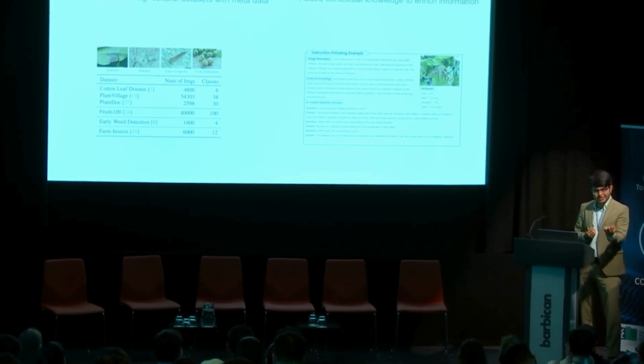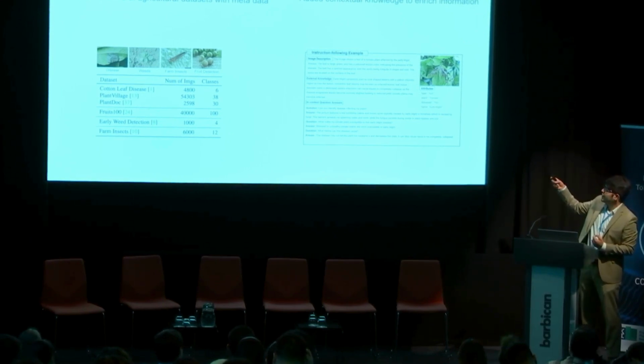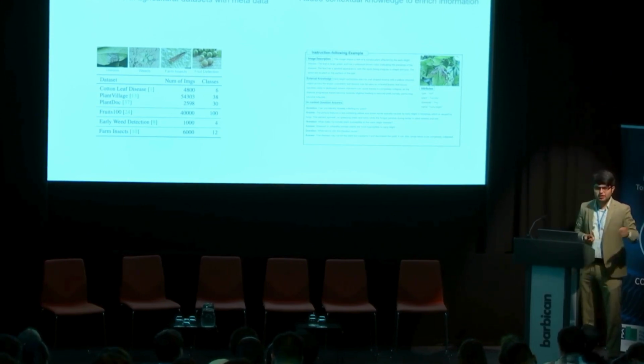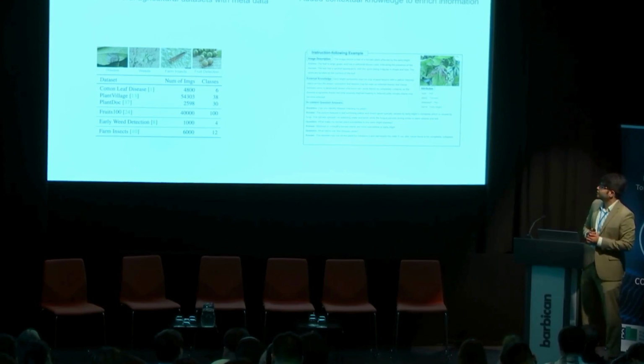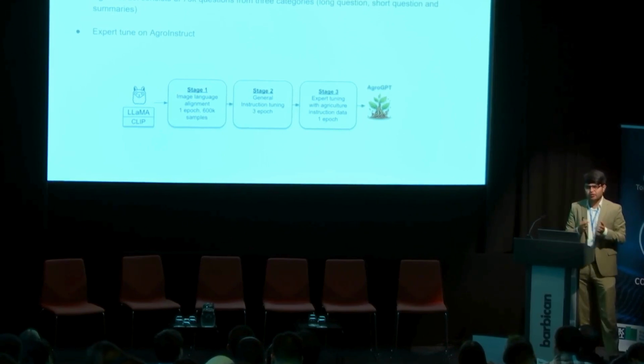What this does is take this raw text and image data and create information that is more accessible for the downstream model. So this means that we get image descriptions, external knowledge, and context examples, stuff like that, and then we created Agro-Instruct based on that.